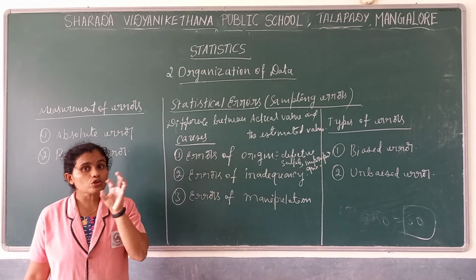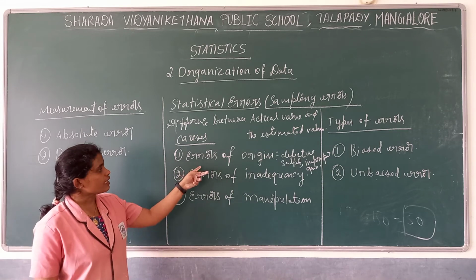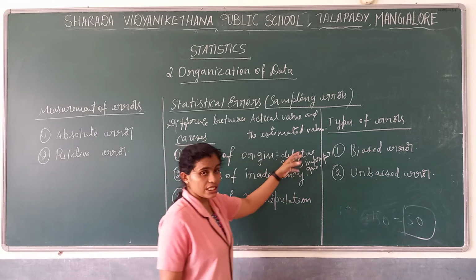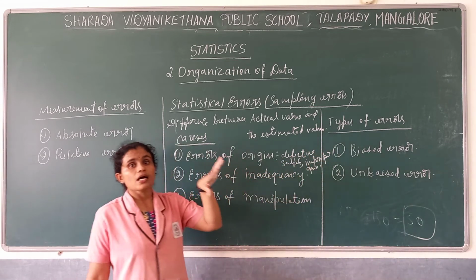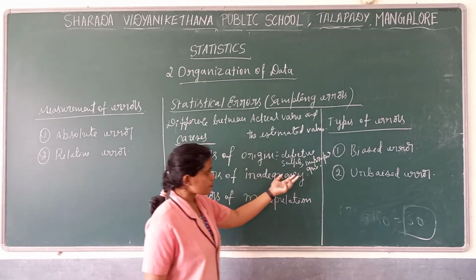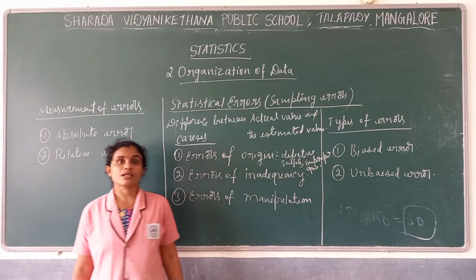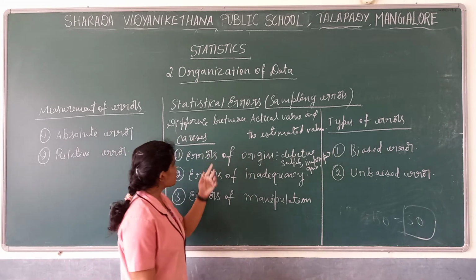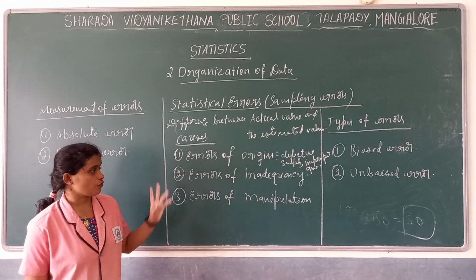So due to the use of a wrong method, an improper questionnaire, or defective samples, what error do we get? That is errors of origin. We get errors of origin because of a wrong sample, a defective sample, an improper questionnaire, or a method which we use that is not adequate. So that is errors of origin, one cause.